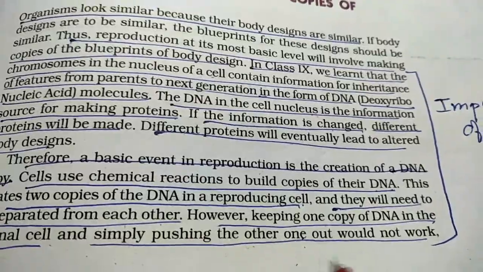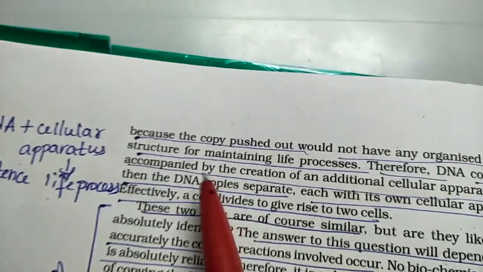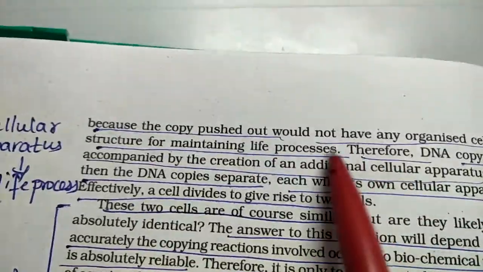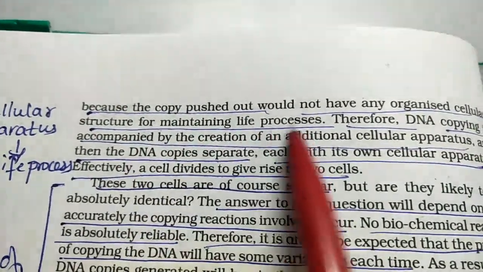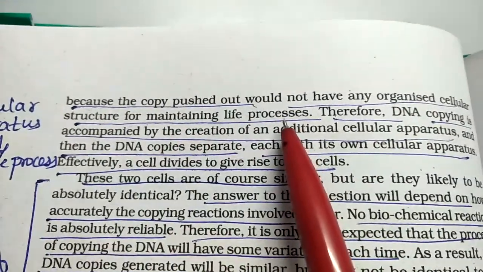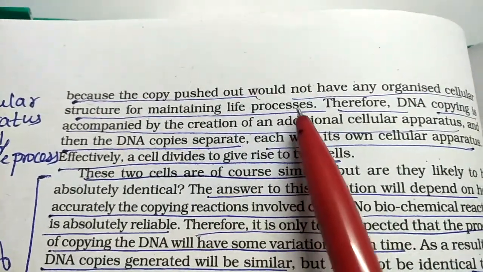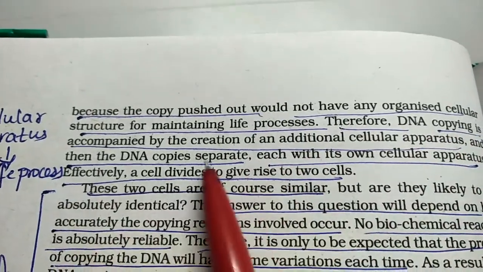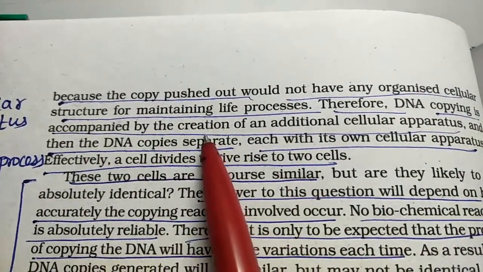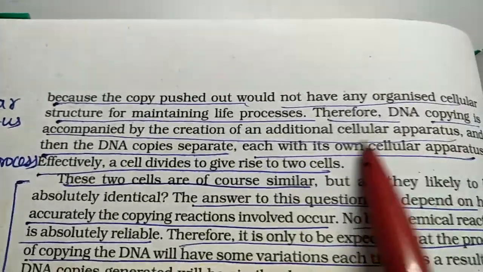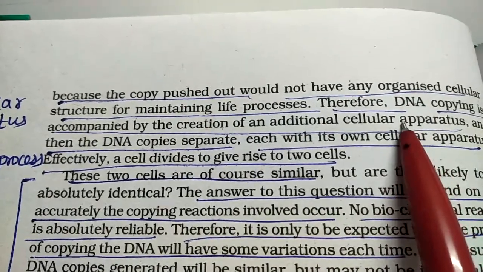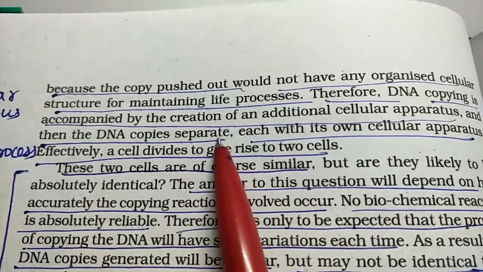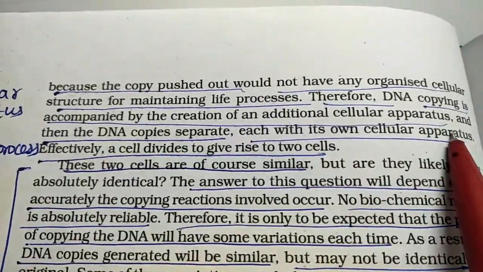Now, this does not work out simply. Why? Because when the copy is pushed out or given to the next individual organism, the cellular structure for the remaining life processes is not there in the DNA. DNA only contains the inheritance. Therefore, the DNA copying should be accompanied by the creation of additional cellular apparatus. This cellular apparatus helps in maintaining life. Then only should the DNA separate, with each having its cellular apparatus.